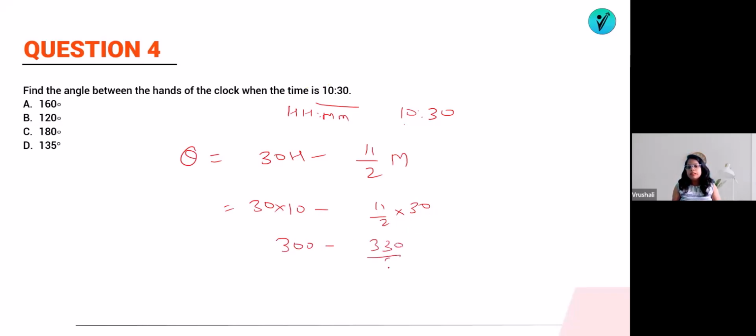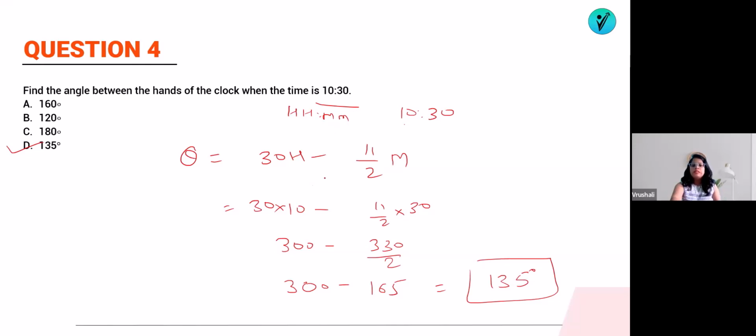What is half of 330? 300 minus 150 and 15, so it will be 165. So 300 minus 165 will be how much? It will be 135 degrees. So the angle will be option number D, that is 135 degrees, the angle between the hour and minute hands. That's it. Easy. Now let's jump on to the next question.